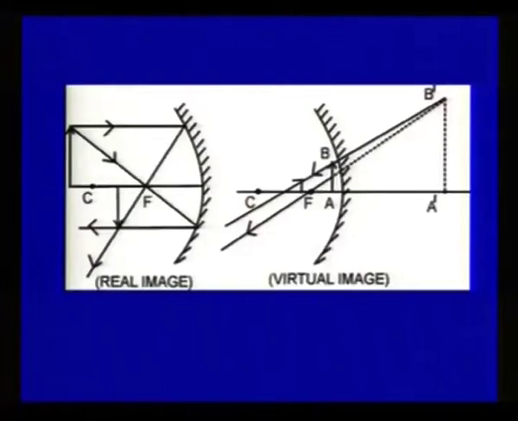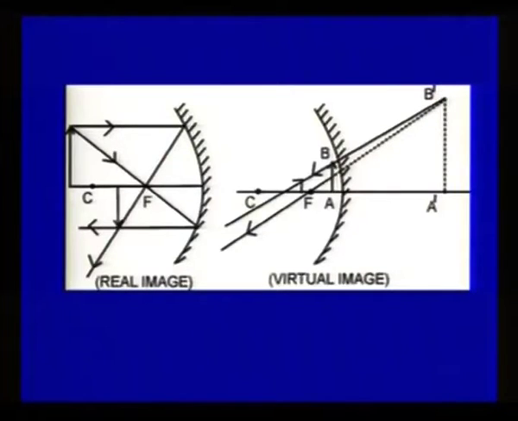And in the second diagram you can see this is a concave mirror and the object is placed between F and P, that is the midpoint of the mirror, and its image is formed behind the mirror, which is larger in size, erect and virtual, because light rays are appearing to meet, actually they are not meeting.